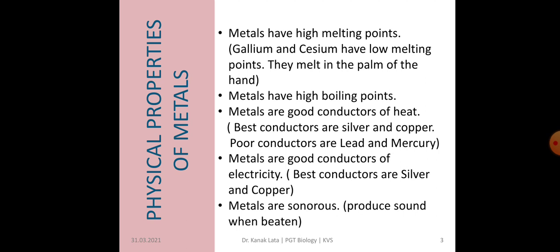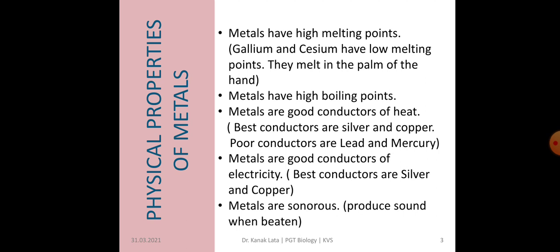Metals are also good conductors of heat, means they are able to conduct heat. Best conductors among metals are silver and copper, whereas poor conductors are lead as well as mercury. Metals are also good conductors of electricity and the best conductors again are silver and copper. So silver and copper are the best conductors of heat as well as the best conductors of electricity.